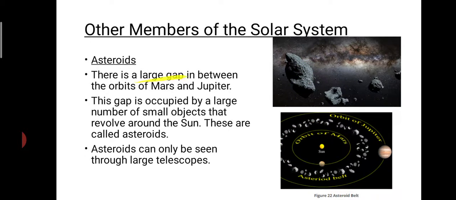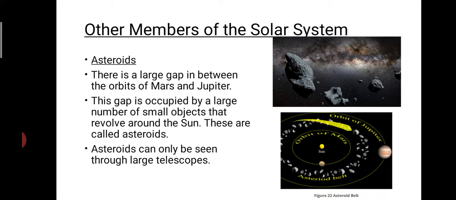In this gap between the orbits of Mars and Jupiter, numerous small objects are present, and they also revolve around the sun. These are known as asteroids. This is the asteroid belt.